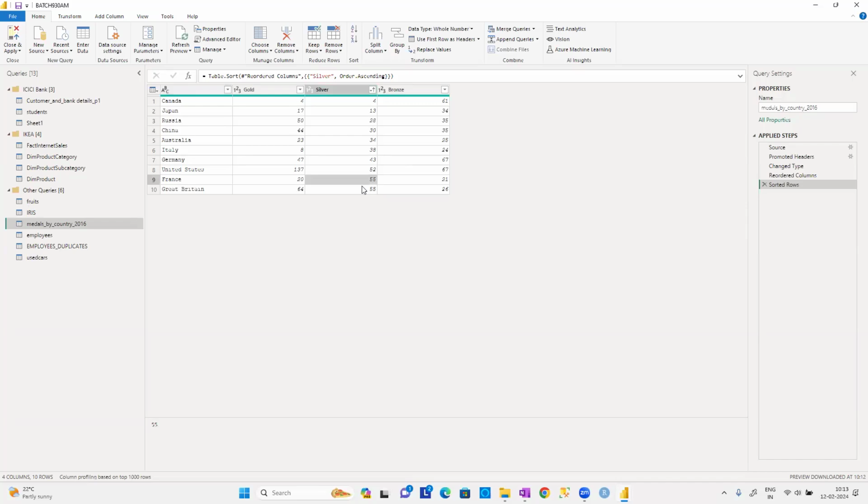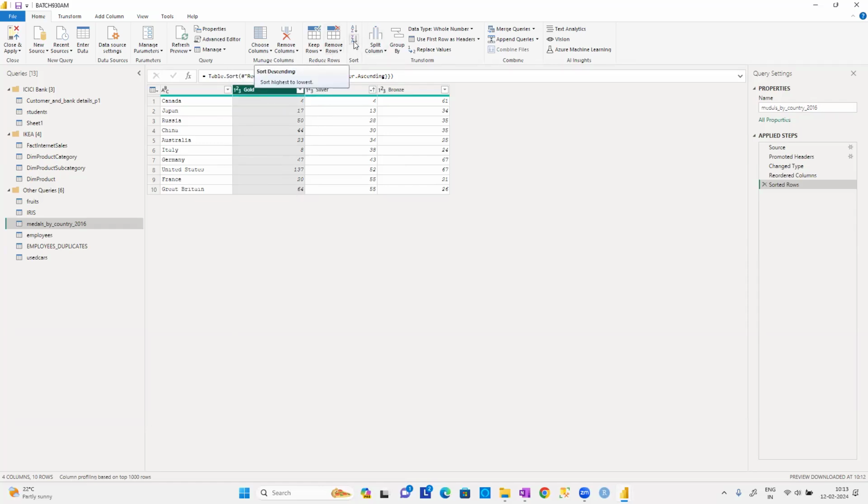But for those having the same number of silver medals, I want to put them in the descending order of the gold medals. How to put it in descending order? Then I'll say it is Z to A. Not all countries will be sorted, guys. All countries remain as they are. Only France and Great Britain will be sorted out.